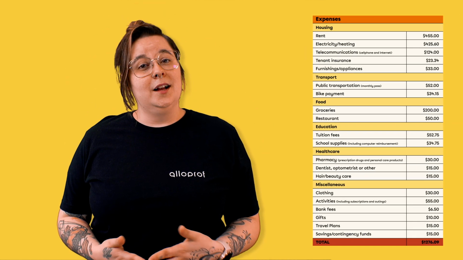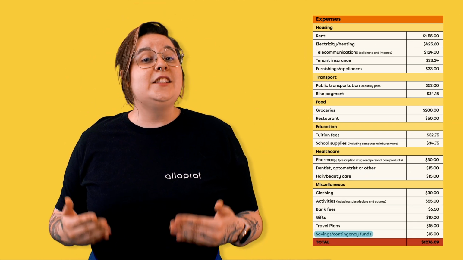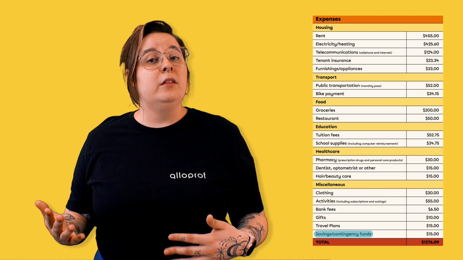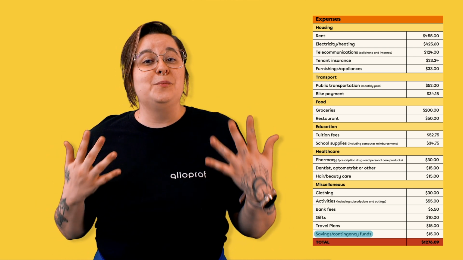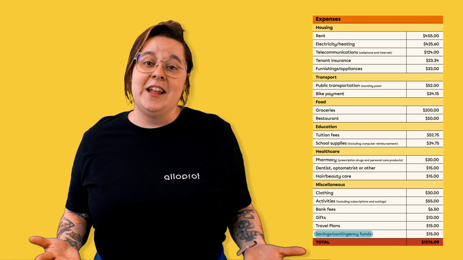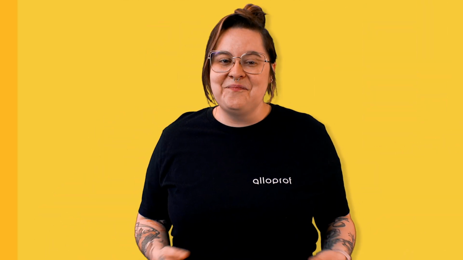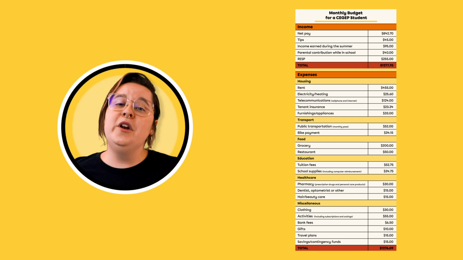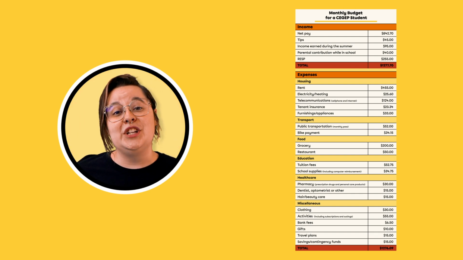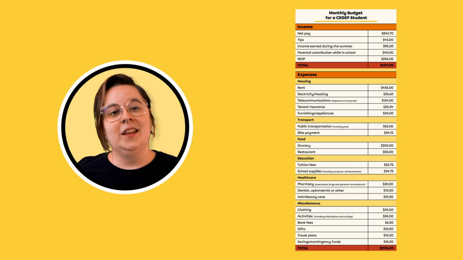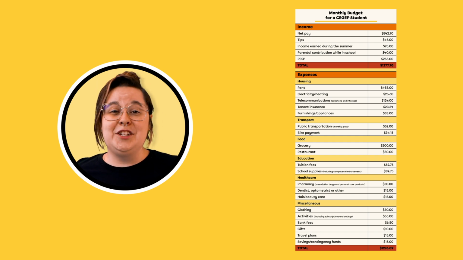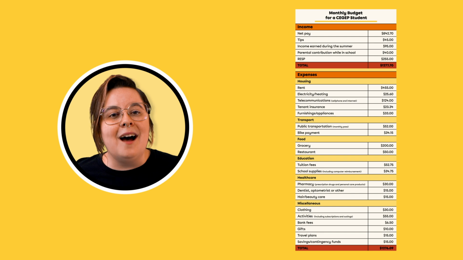A good trick to help you save is to set aside a fixed amount of money in your budget every month or every 2 weeks. This will let your savings grow to pay for specific projects or unexpected events, because there are always unexpected situations in life. The most important thing to remember when creating a budget is to be as realistic and accurate as possible when evaluating your expenses and income. The goal is to have a clear picture of your finances that you can rely on.